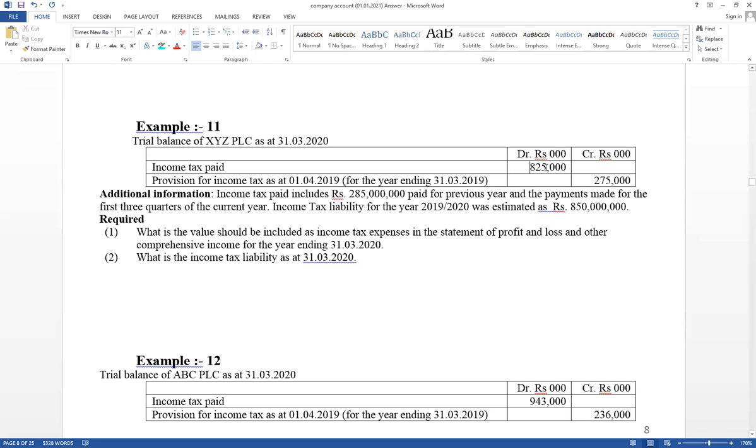This 825 contains 285,000 that belongs to last year, and the balance part is the first three quarter paid amounts. Now it has not been given separately. The balance part is normal. It has given income tax liability for the year. This year's value is given.